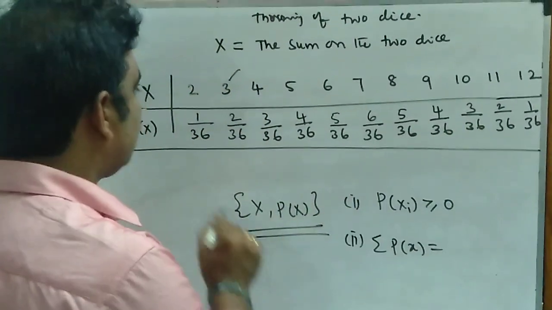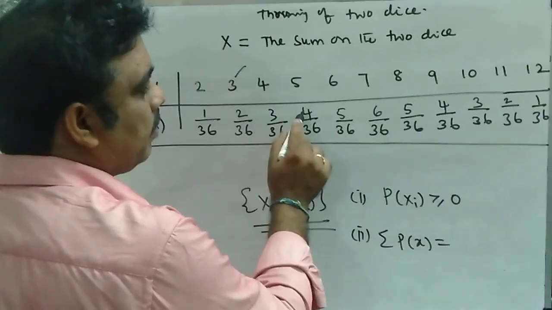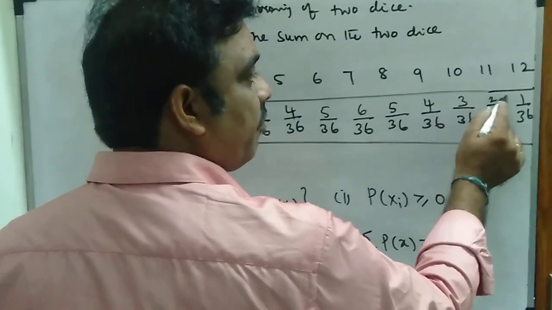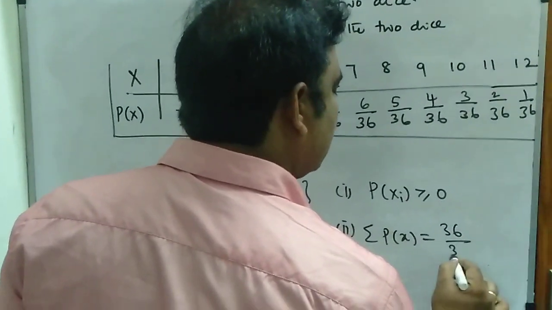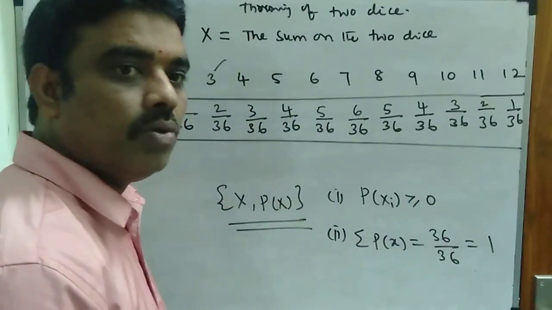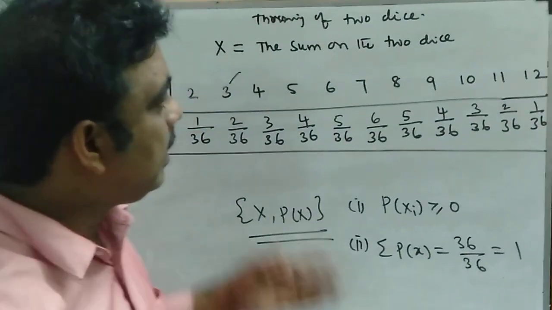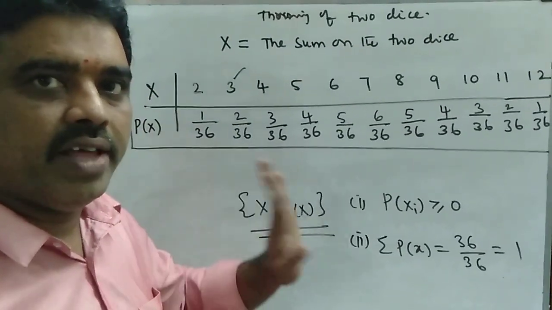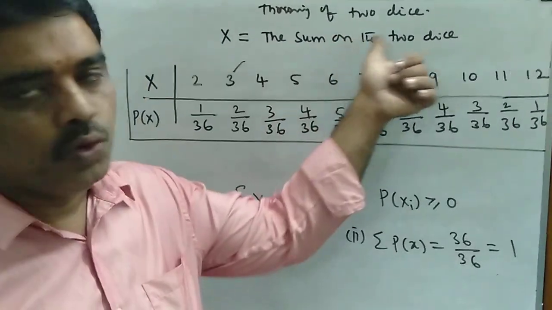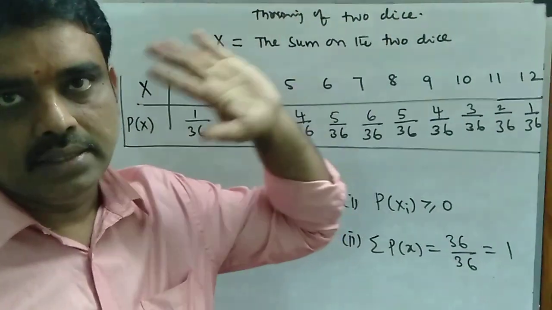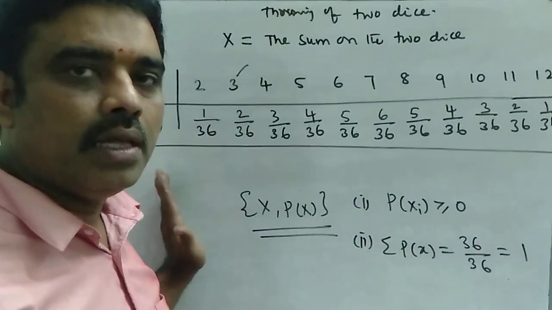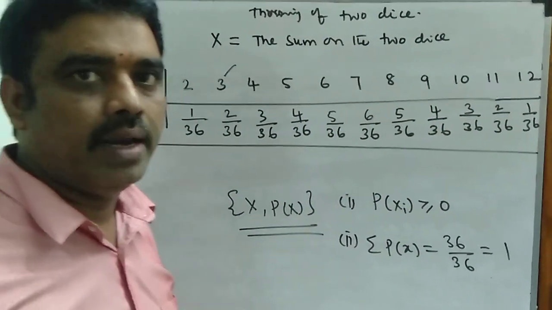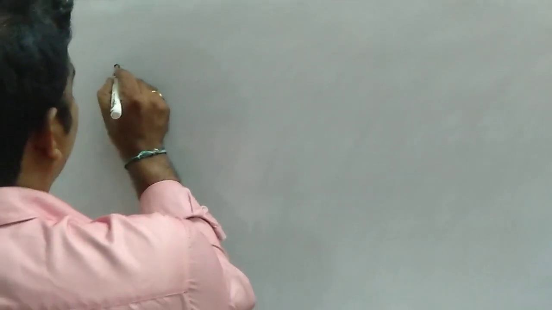add all the values, 1 plus 2, 3, plus 3, 6, plus 4, 10, 15, 21, 26, 30, 33, 35, 36. So what is the value? 36 by 36. That is equal to 1. That means you can say that it is the probability distribution of the random variable x, where x is the discrete random variable defined as the sum on the two dice when we throw a pair of dice. So this is the example for the probability distribution of the random variable capital X, where x is a discrete random variable. See another example.